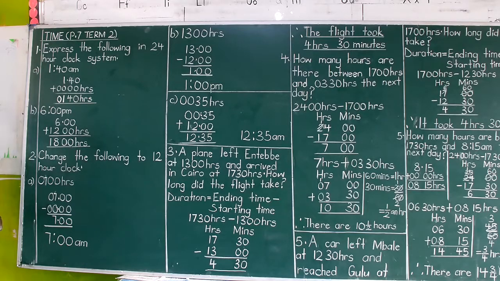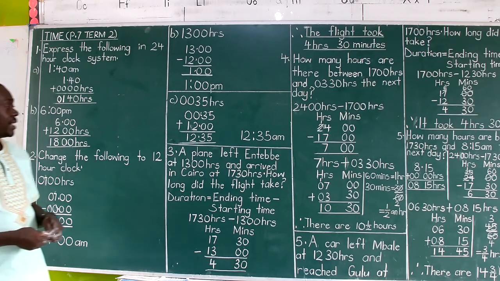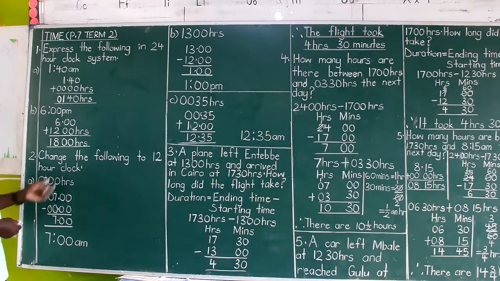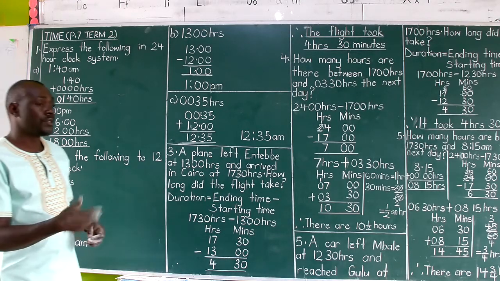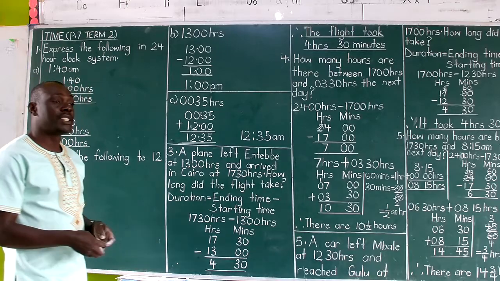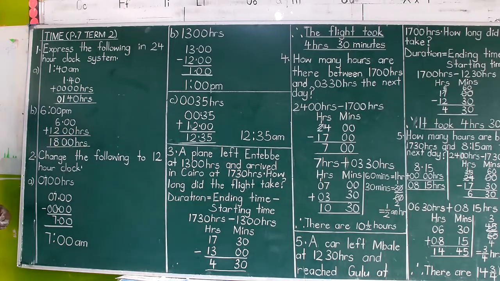If the first 2 digits make hours that are less than 12, the answer will be in AM. And if the first 2 digits are 12 and beyond, that is 13 hours, 14, 15, you just know the time will be in PM, because you would have crossed the noon. So then you have to subtract 12 hours, as we shall see for part B.